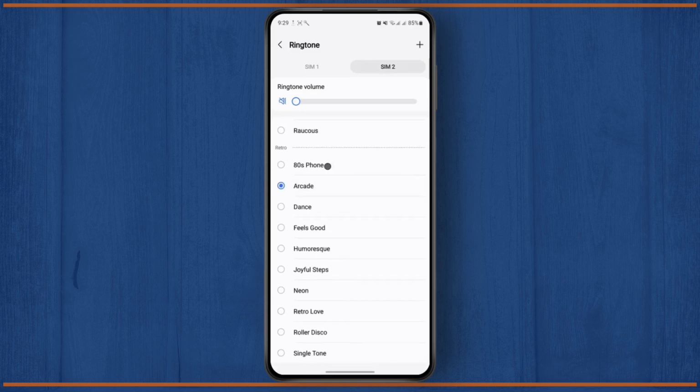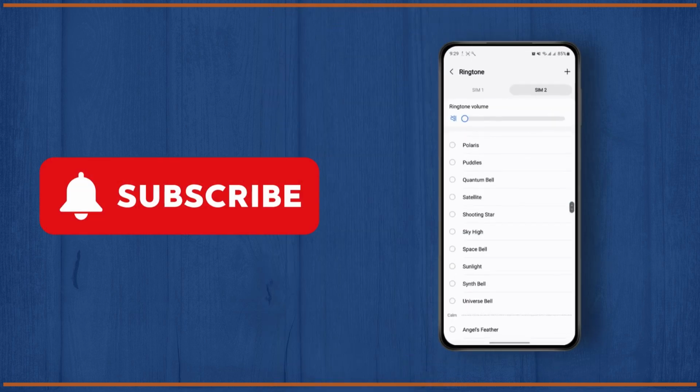So let me just select this one right here. If I increase the volume, as you can see, the ringtone has been changed. So that's pretty much it.